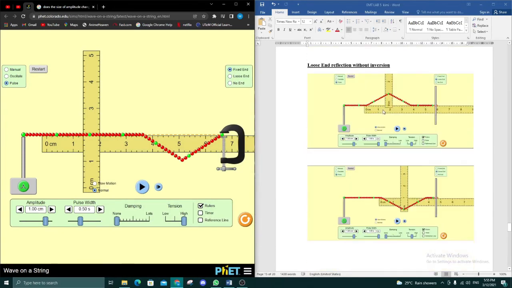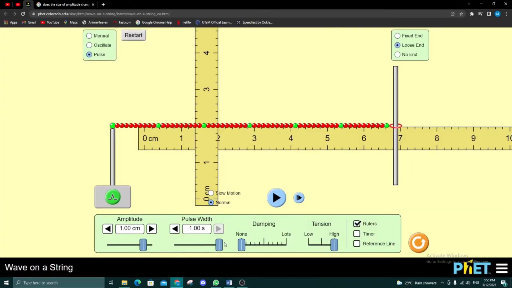Okay, for the second one, we will take a look at the loose end. We set the pulse width to 1 second, the amplitude to 1 centimeter, damping to none, and the tension is high. Okay, as you can see, it does not invert. When it reached the loose end, it was not inverted, same as the first experiment. If we change the pulse width to 0.5, the difference is only the wavelength.